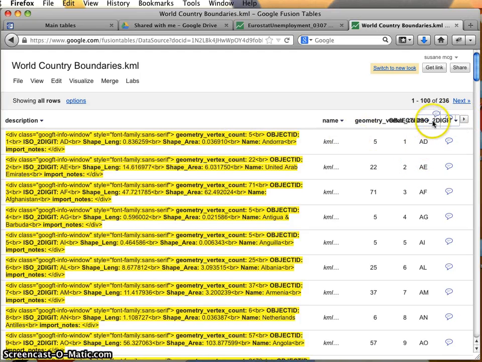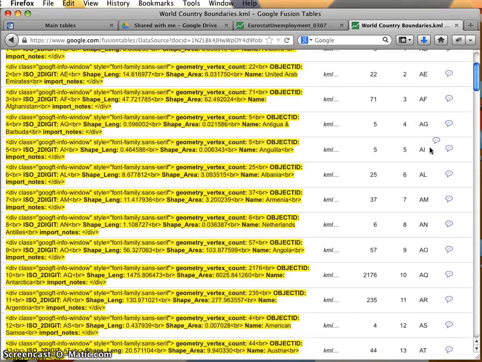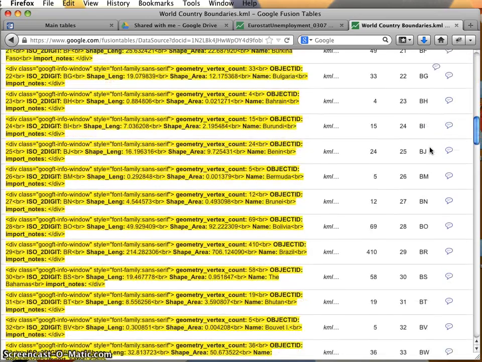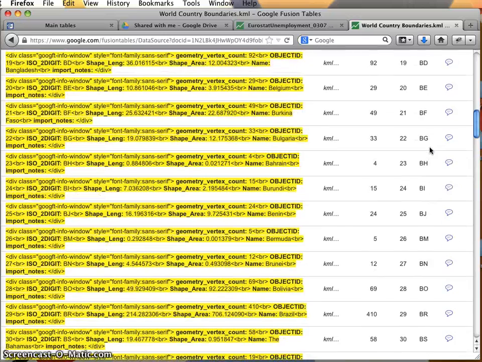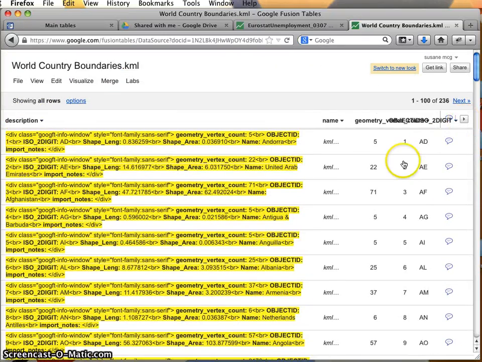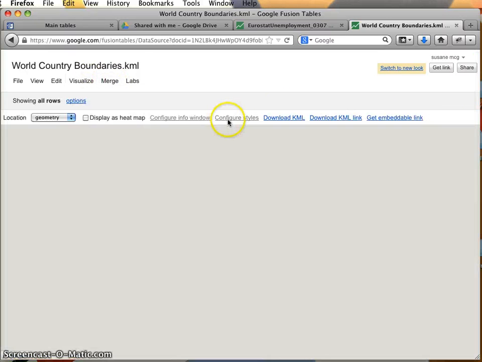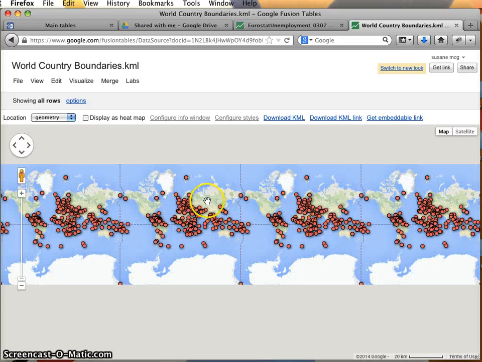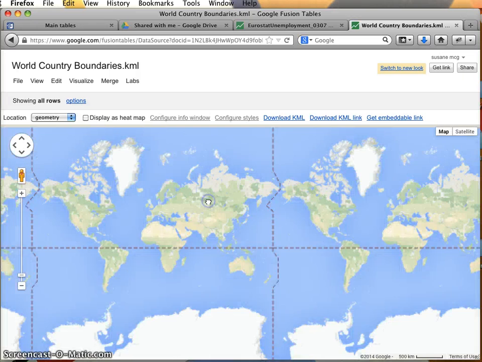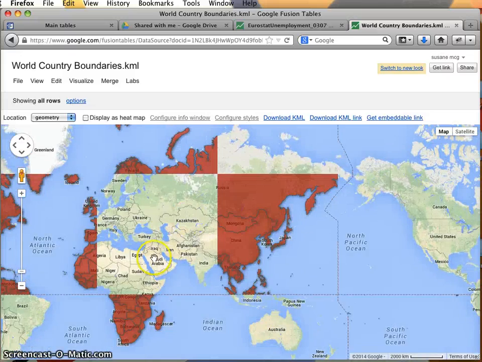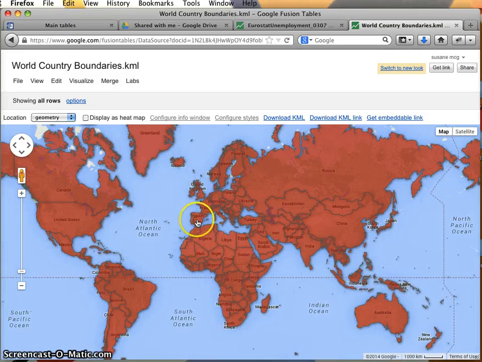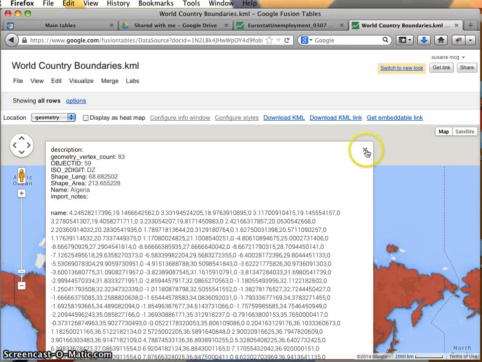It actually has these very overrun column names, but you can see it says ISO 2 digits. That actually looks like the identification format that we saw in our TSP data set. So this is good to know about. We might want to actually use that data set in the future, and it also has a name column. So this seems pretty valuable, actually. And we can see that when it first comes up, when you're very far away, it renders things as dots. As you get closer, it'll start to fill them in as polygons, right, as geometries.